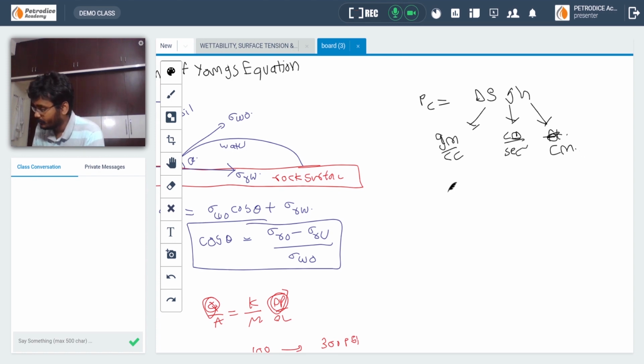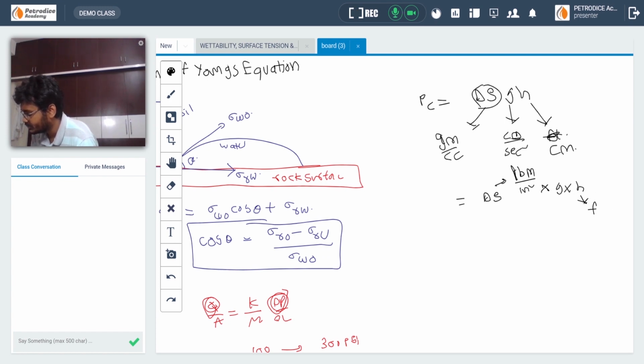Let us first convert delta rho to pcf. Delta rho is in pound mass per inch square, into g, into h in feet. We have to convert it like this.